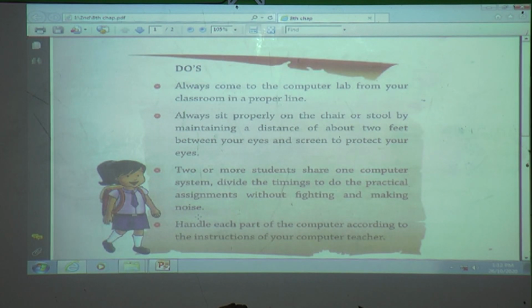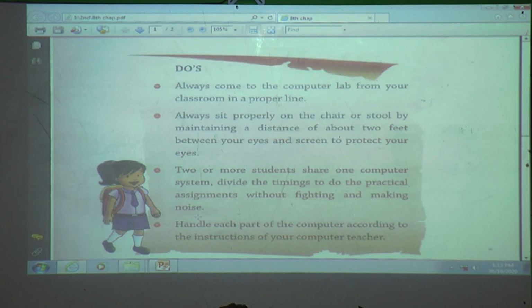Yes, by sharing the time, divide the time for doing the practical assignment. And computer having different parts. Which are the four main parts of the computer?